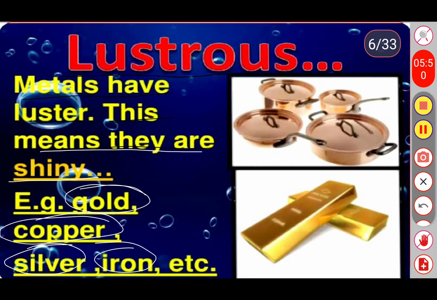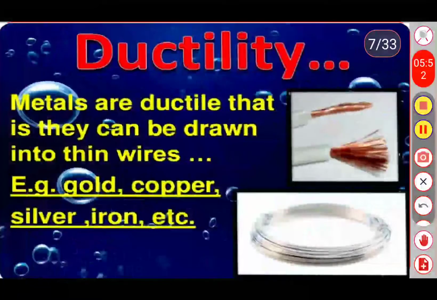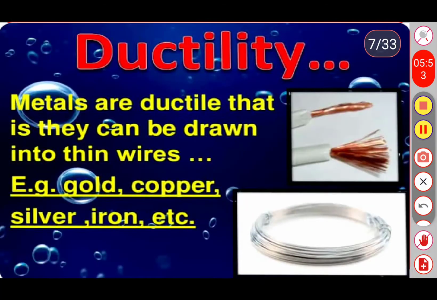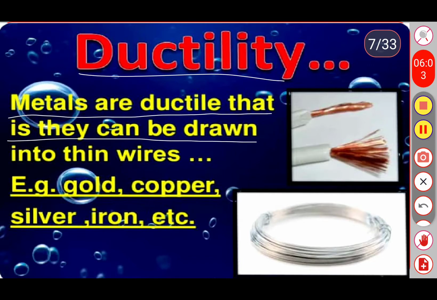See the second property, ductility. Metals are ductile, that is, they can be drawn into thin wires. For example, gold, copper, silver and iron. So this is one of the special characteristics of metals.